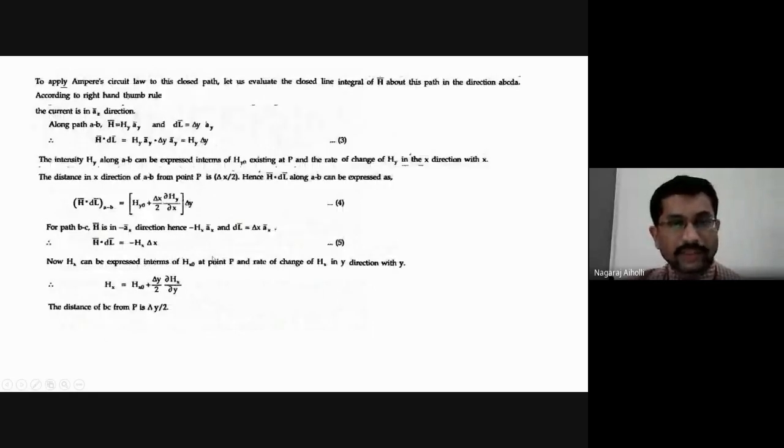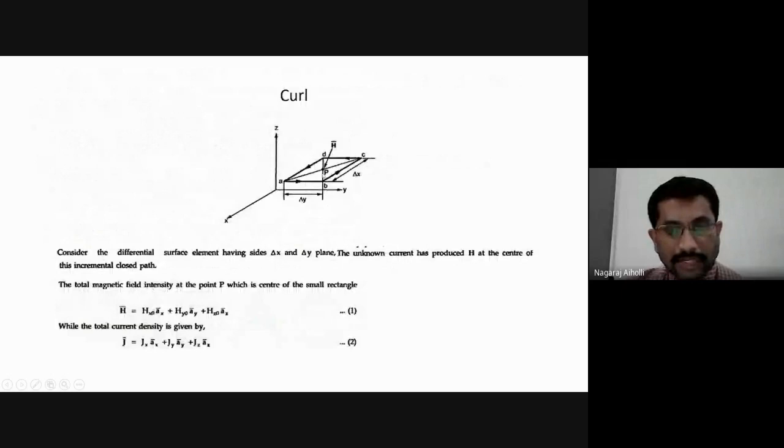But Hx can again be expressed in terms of Hx naught, right? And now we are considering Hx. The other coordinate is y. Therefore, dou Hx by dou y, and the perpendicular distance from the center point P to the midpoint of this A to D. It is in which direction? Minus y direction. See the direction here. Center point P to the midpoint of A to D, it is minus y direction. Therefore, it will be minus delta y by 2, not plus delta y by 2. Right?